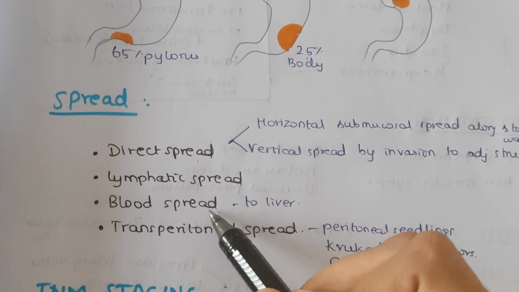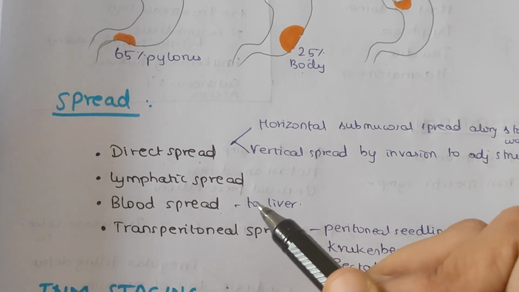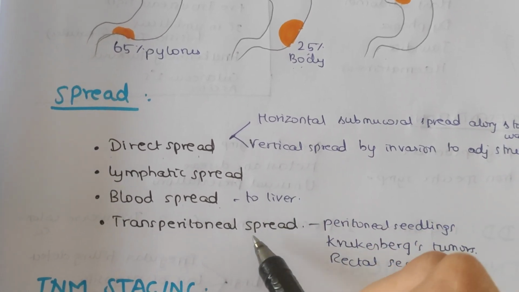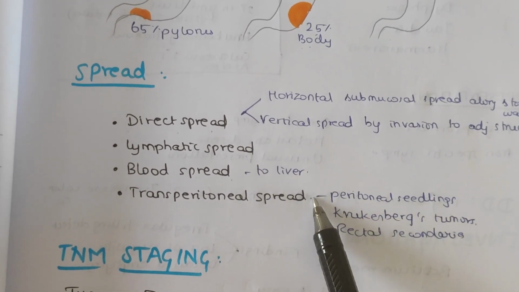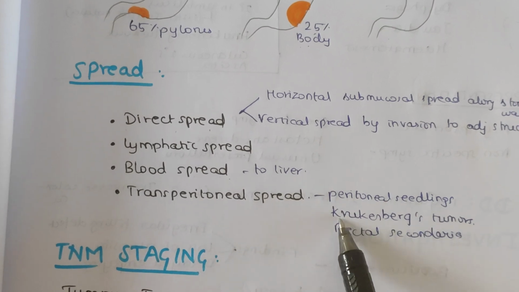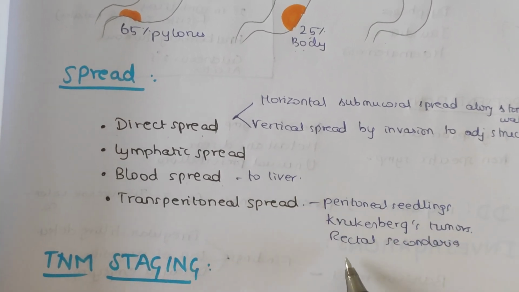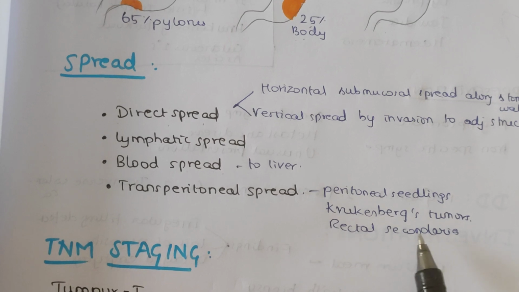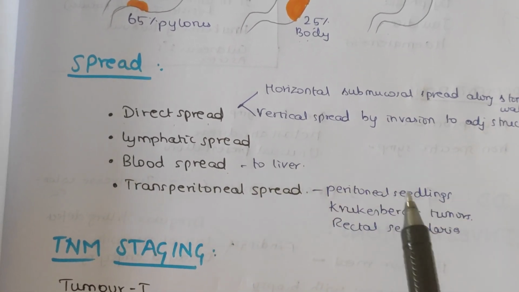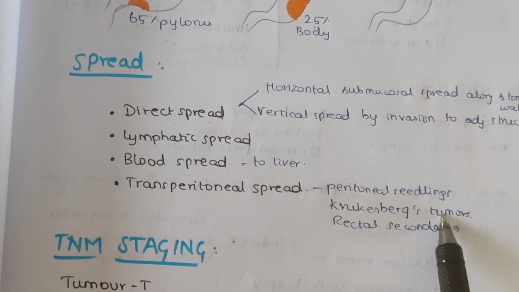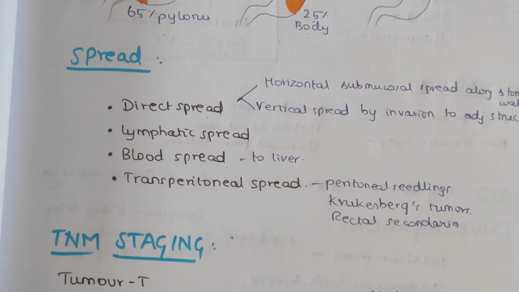And in blood spread, the common area to where it spreads is the liver. And next one is the transperitoneal spread. Through peritoneum, it may end in peritoneal seedlings, Krukenberg's tumors in the ovaries, or rectal secondaries.